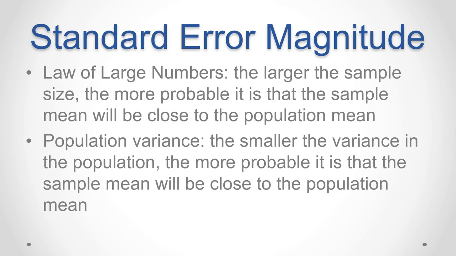The law of large numbers states that the larger the sample size, the more probable it is that the sample mean will be close to the population mean. The smaller the population variance, the more probable it is that the sample mean will be close to the population mean.